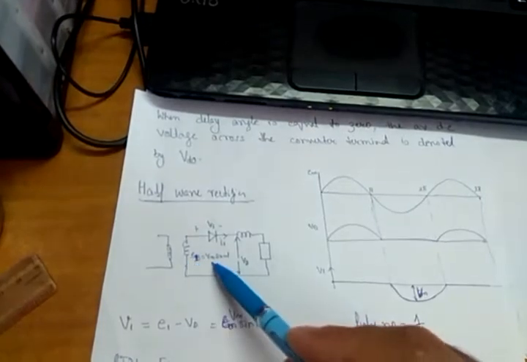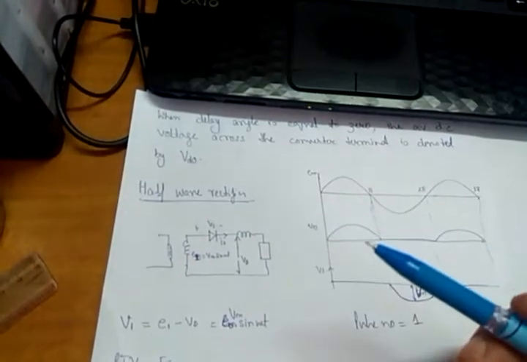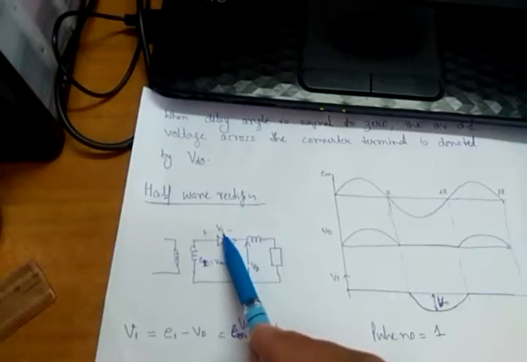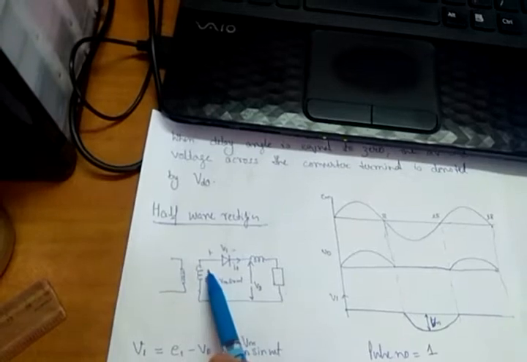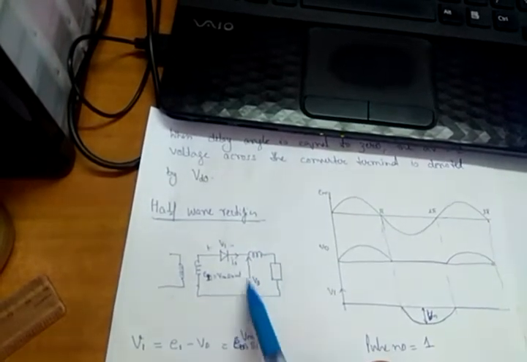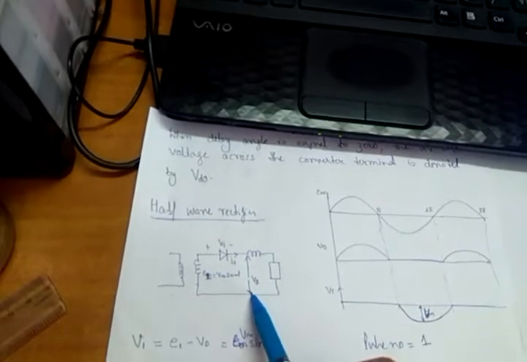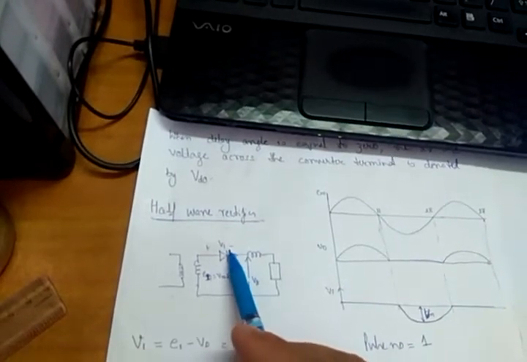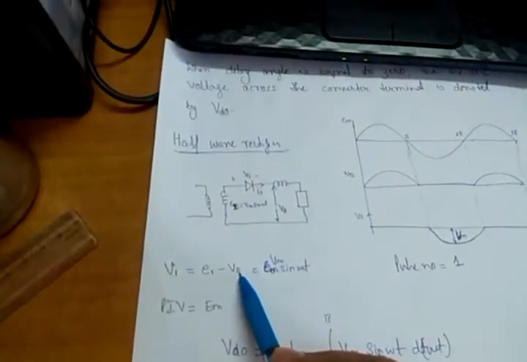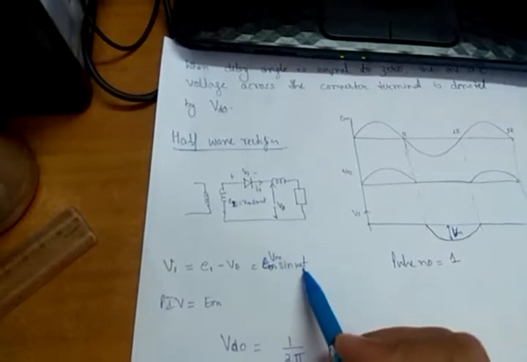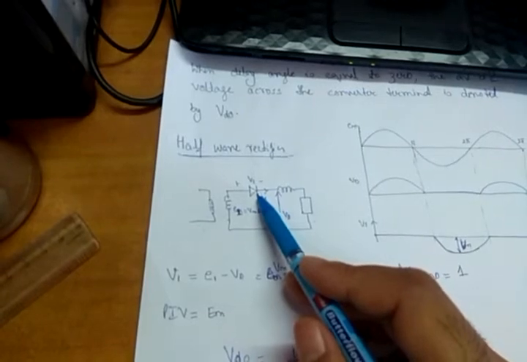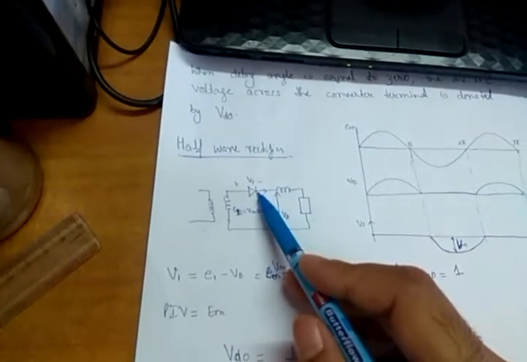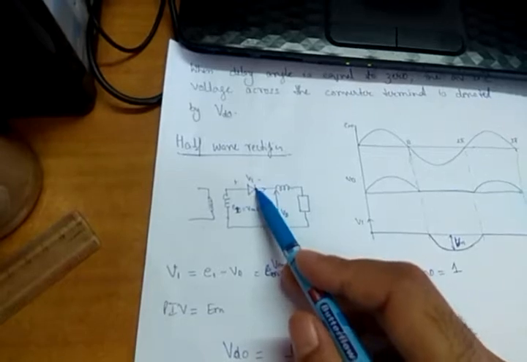So E1 is equal to Vm sin omega t, and I1 is the current flowing. What will be V1? If you apply KVL, E will be equal to the drop across this load plus VD, the drop in this diode. So the drop across the diode will simply be E1 minus VD, and it will be Vm sin omega t. When the diode conducts during the positive half cycle, V1 will be equal to 0.